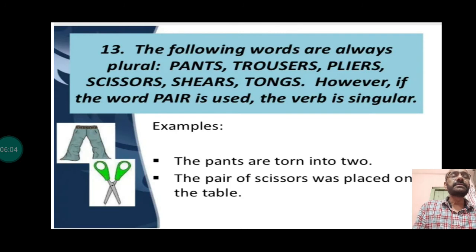Now the next one. The following words are always plural. This you must know, even in lower classes you must have been taught, but since we are discussing all the rules in one place, let's make a collection of them. Pants, trousers, pliers, scissors, shears, tongs. These words are always used in pairs, but they are individual single units. So the verb we use with them is singular. The pants are torn in two. A pair of scissors was placed on the table. Right.